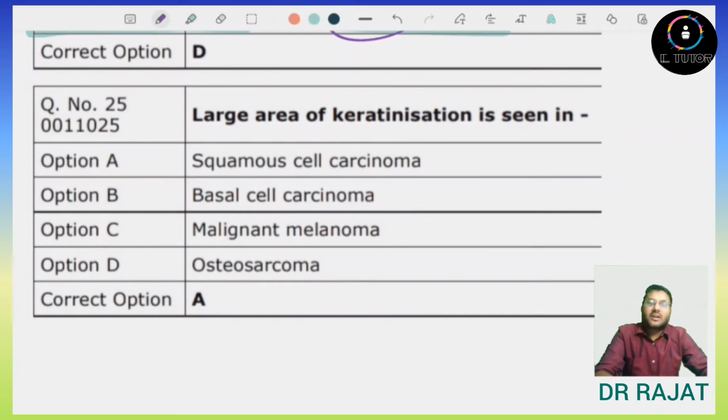Large area of keratinization is seen in. So if we talk about keratinization, then the first thing that comes to mind is malignant melanoma. But in reality, the large area of keratinization is seen mostly in squamous cell carcinoma. So the answer will be option number A, squamous cell carcinoma.